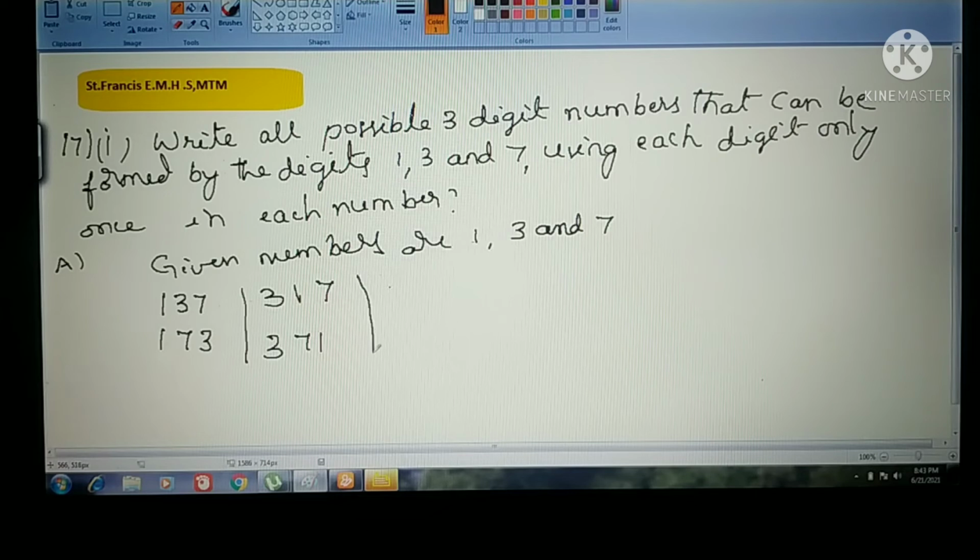That's all. Next, see, starting with 7: 7, 1, 3 and 7, 3, 1. These are the numbers. So these are the three-digit numbers. Only these numbers we get here. If you observe this one, all the digits we have used one time only in one number. See, any repetition is there in this one? Any number, 1, 3 or 7 repeated? No. Only one time we have used it here. Okay. So these are the possible 3-digit numbers that can be formed by the digits 1, 3 and 7. Write down the same thing last.